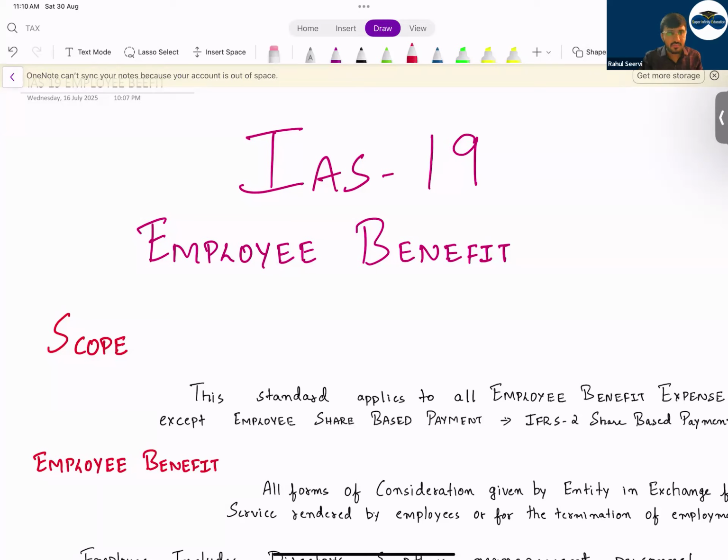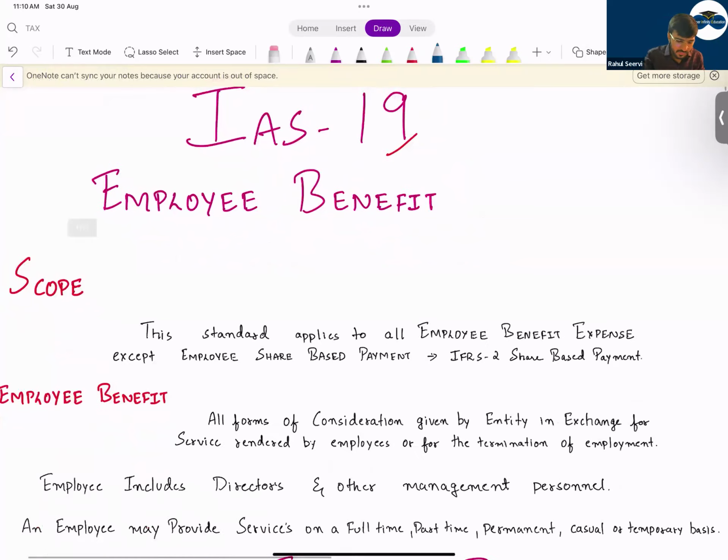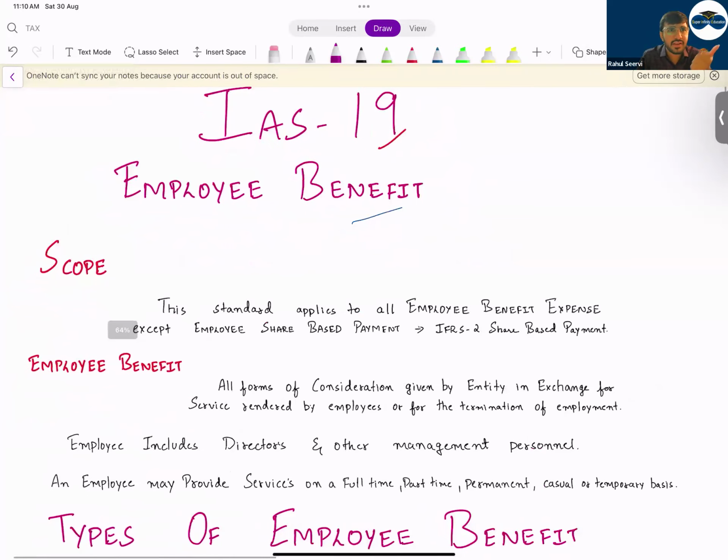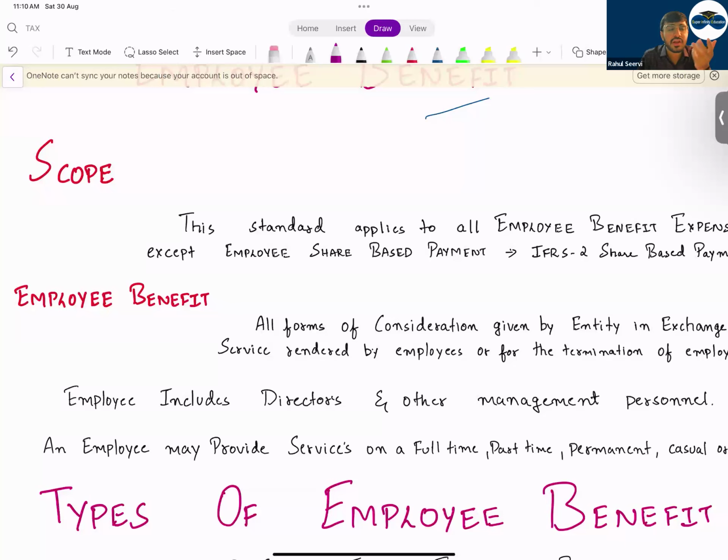Okay, sir. Now, chalo, starting with IAS 19 employee benefit, another important standard for your SBR. It's a very important standard. Here you have to just remember 10 points which I say. Remember the standard is there. I'll not go into detail, but I'll explain the basic points. So see now, employee benefit. Employee benefit means what? Whenever the company gives any benefit to the employee, like salary, bonus, pension, gratuity, some medical insurance, a lot of things. How will the company do the accounting?